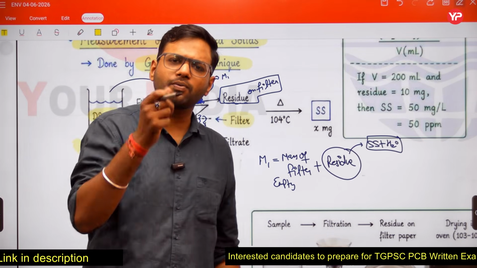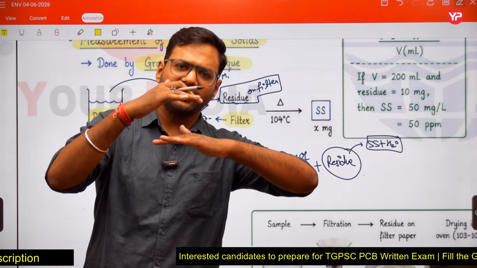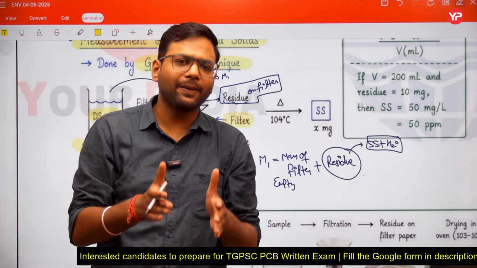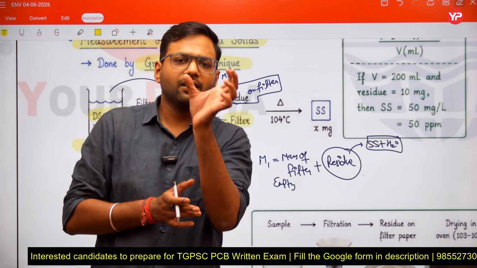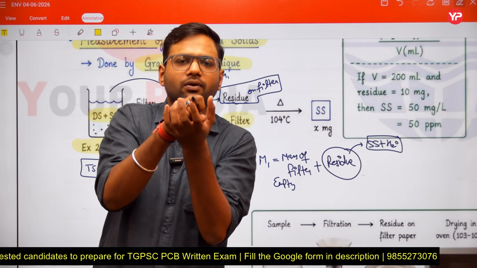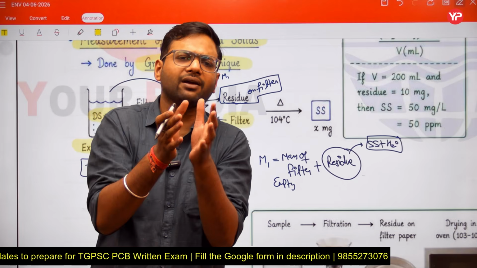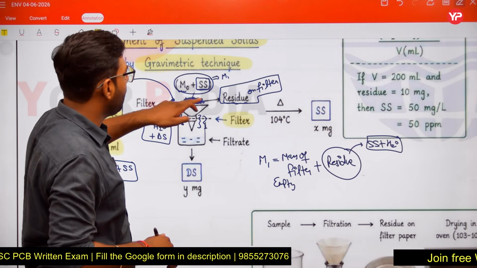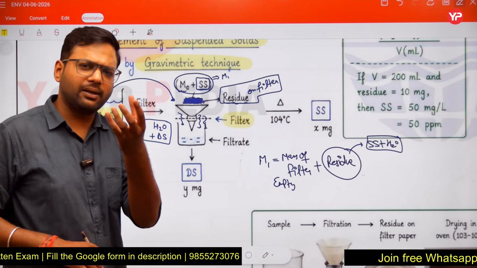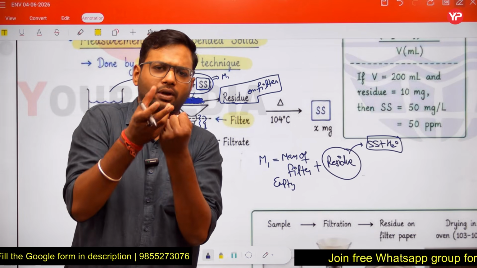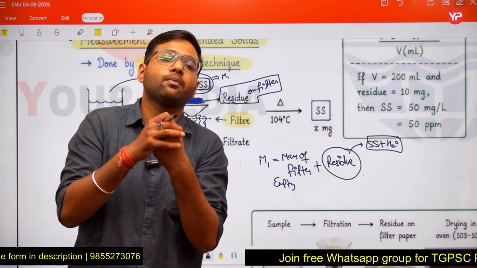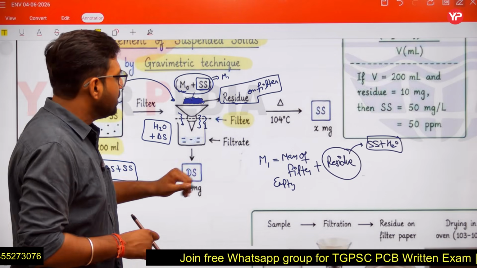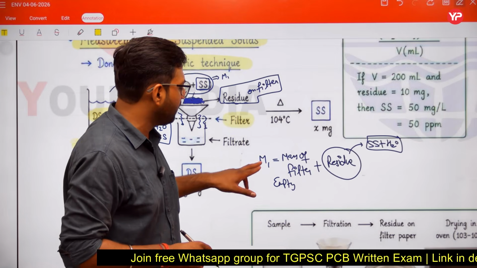Some amount of water will also be retained on the filter paper along with these solids. No doubt mostly water passes through the filter paper, but the solids will also hold some water, trapped or held by the particles by physical force of attraction. So this residue plus the mass of the empty filter is M1.